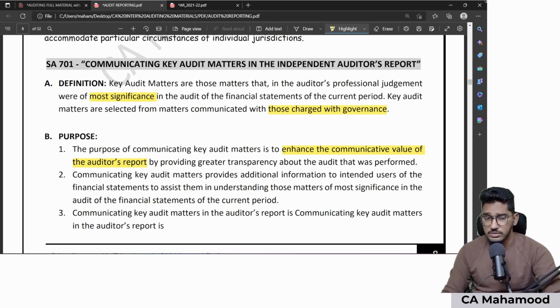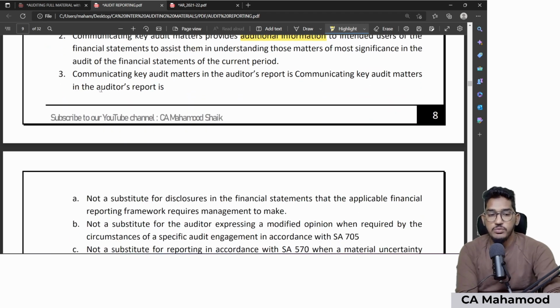Next one. Communicating key audit matters provides additional information to the users in addition to the opinion. If you give the key audit matters, that will provide extra information to the users of the financial statements so that they can comfortably understand how the audit has taken place. In addition to that, a few more things here.